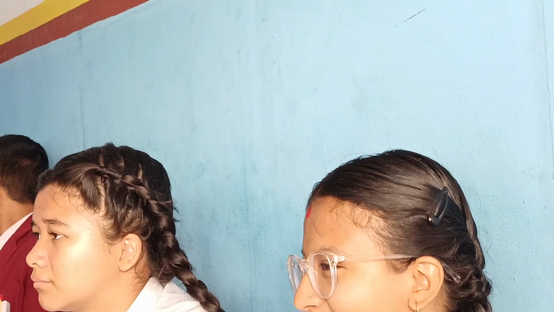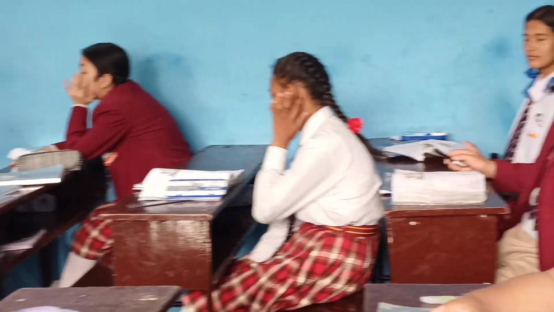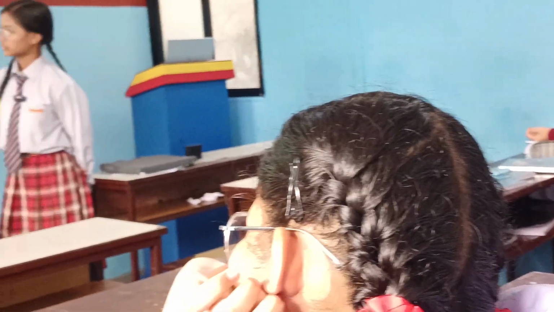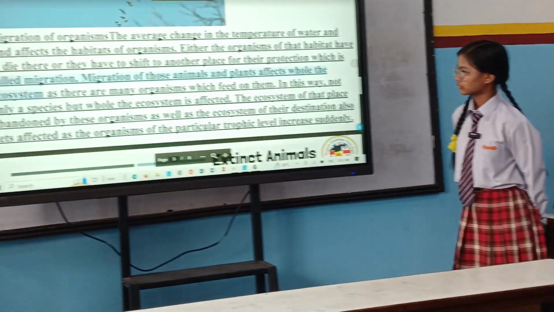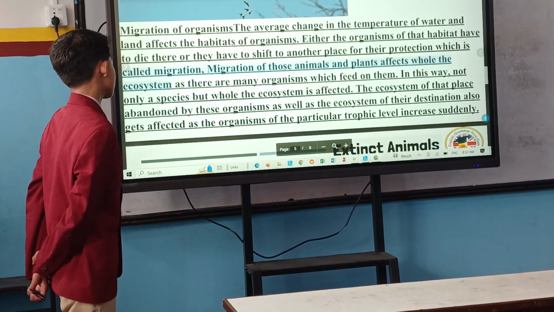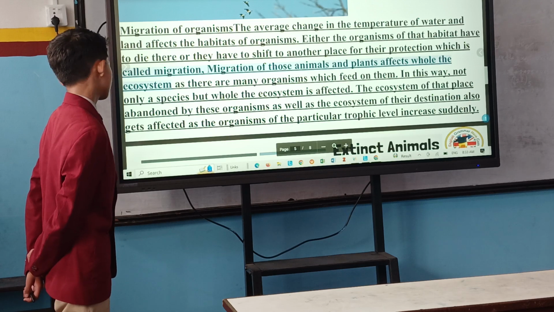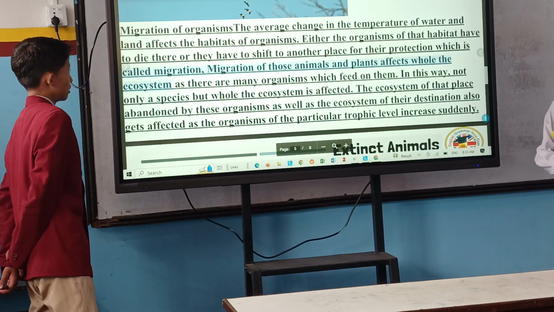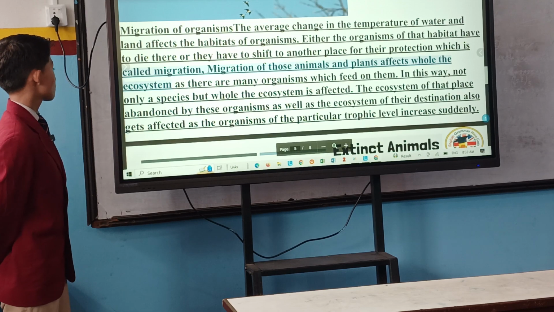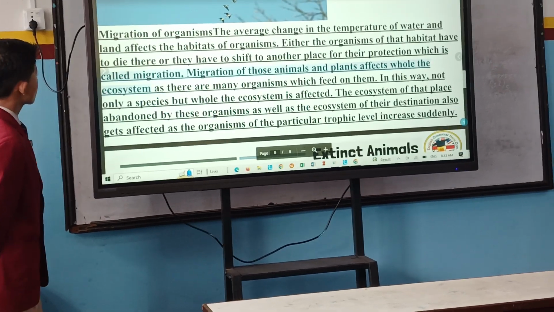The ecosystem of the place abandoned by these organisms, as well as the ecosystem of their destinations, also gets affected, as the organisms of a particular trophic level increase suddenly. So here Anmol has brought a slide about migration of organisms, and every change in temperature of water and land affects the habitat of organisms.